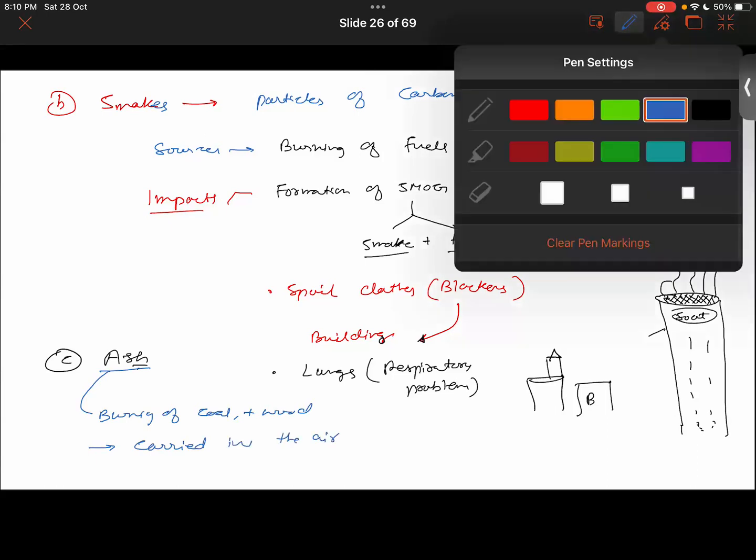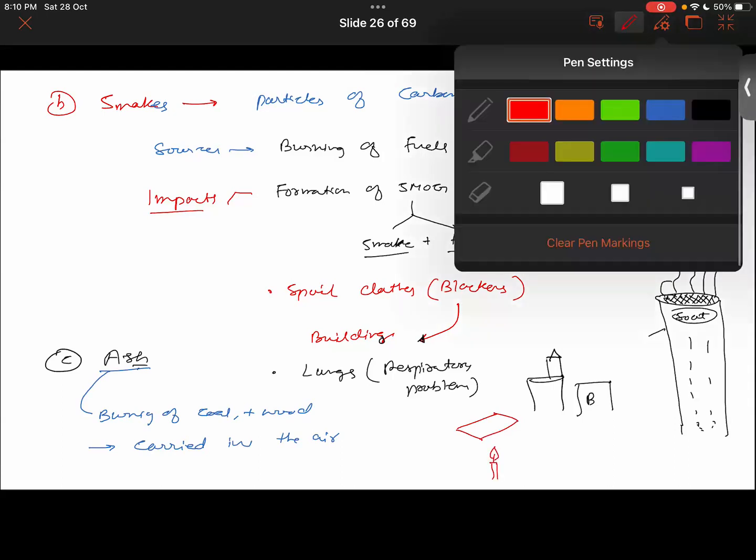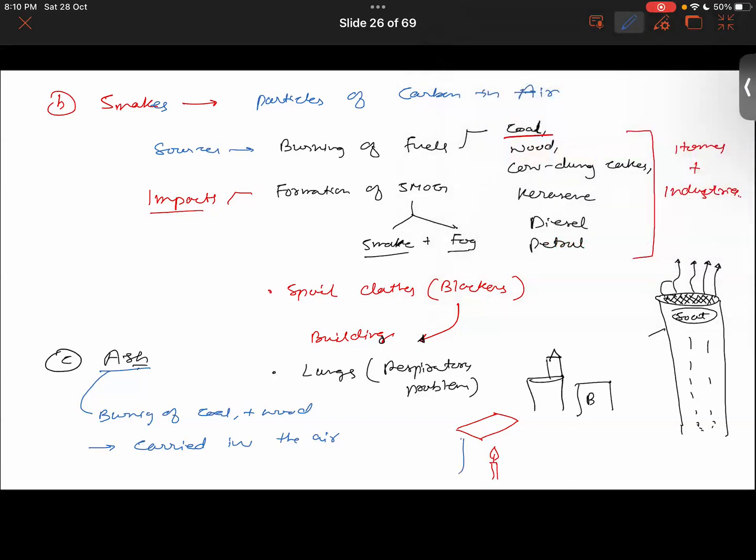If you were to observe, place a piece of white paper over a candle, not too close to the flame, at a proper distance and height. What you will notice is that there's a black circle on the paper. That black circle does not develop due to the heat, but due to the deposition of ash over the white paper.